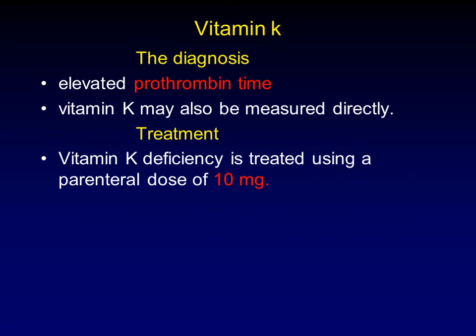The diagnosis is usually by an elevated coagulation profile like prothrombin time due to vitamin K deficiency. In addition, vitamin K can be measured directly in the serum. The main treatment is replacement of vitamin K in the form of a 10 milligram ampoule by parenteral injection, until the coagulation profile and the clinical situation improve.